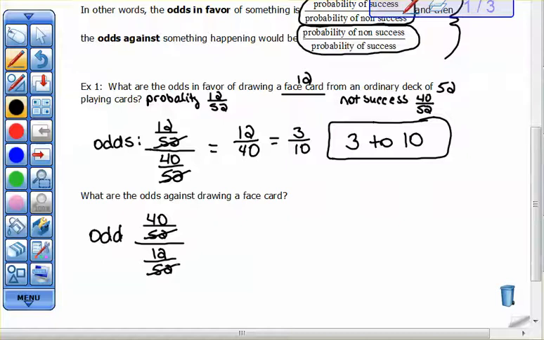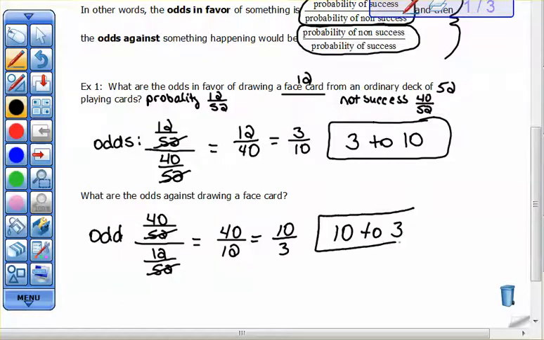And again, our 52s will cancel, so we're left with 40 over 12, which will reduce down to 10 over 3, which would be 10 to 3. So now doesn't that make sense that our odds for something and our odds against something would just be backwards of each other? They would just be the flip of each other.